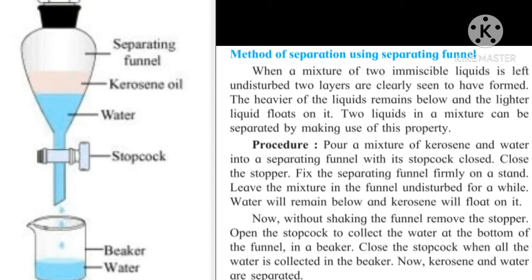Now, without shaking the funnel, remove the stopper, open the stopcock to collect the water at the bottom of the funnel in a beaker. Close the stopcock when all the water is collected in the beaker. Now, kerosene and water are separated.